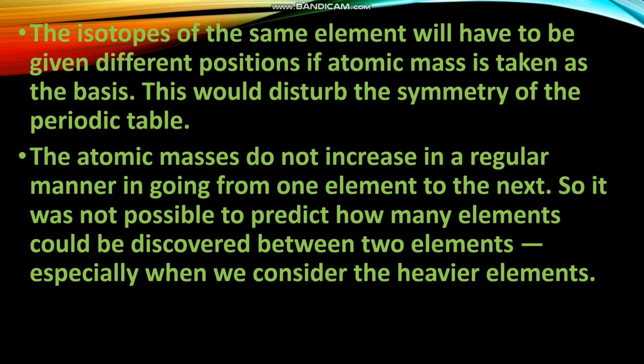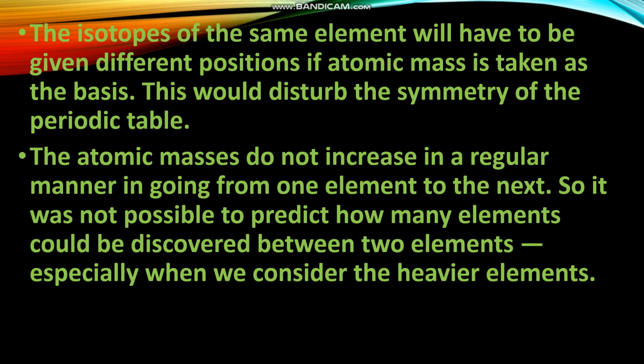number 14. Same element. So, in his periodic table, Mendeleev arranged the elements in the increasing order of their atomic masses. So, carbon 12 should have been given one position, carbon 13 another position and carbon 14 another position. That means the same element should have been given different positions. This disturbs the symmetry of the periodic table.